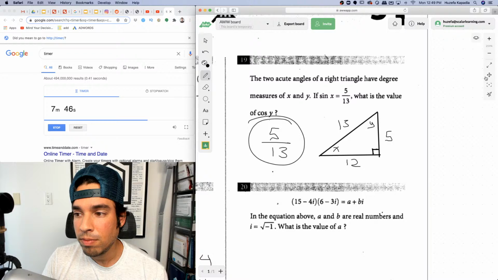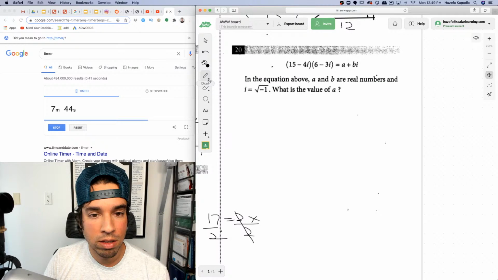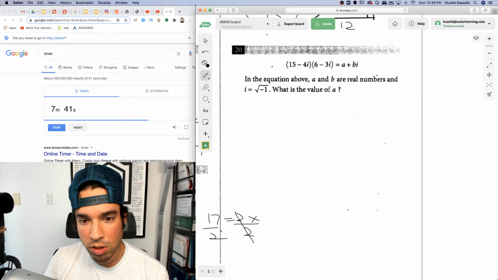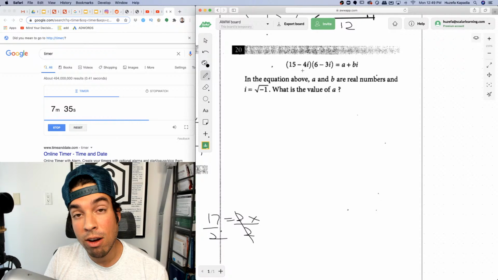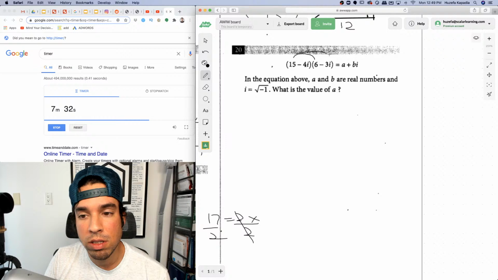Last but not least, 20. Got a little imaginary numbers. In the equation above, a and b are real numbers, and i equals the square root of negative 1. What's the value of a? Okay. When in doubt, FOIL, right? This is what I always say. So we're just going to FOIL these guys and get the 2 equations looking the same.